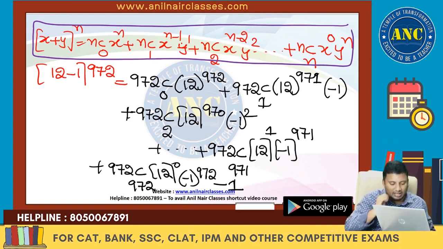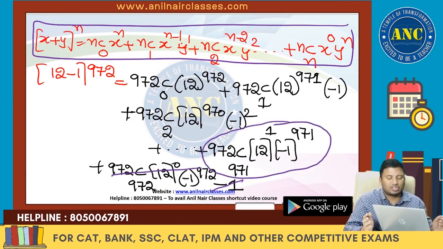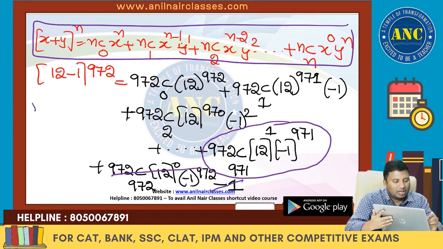Now see here, the last one. Minus 1 plus 1 cancels out. If you look at this term, nCr is nothing but nC(n minus r).